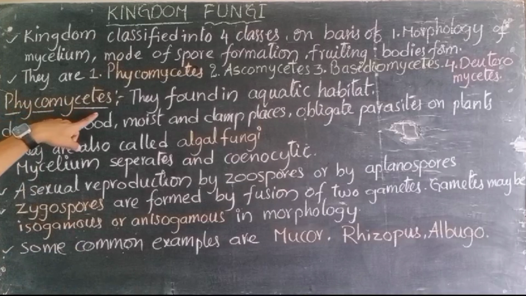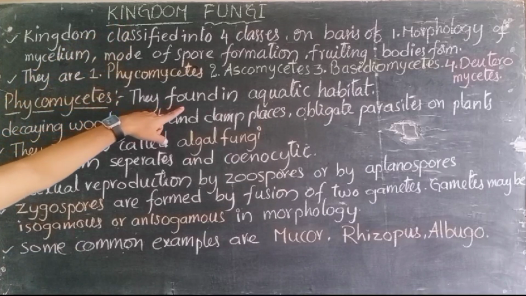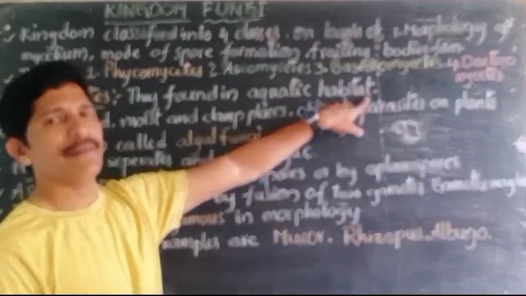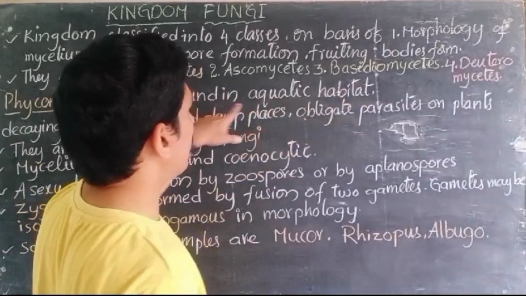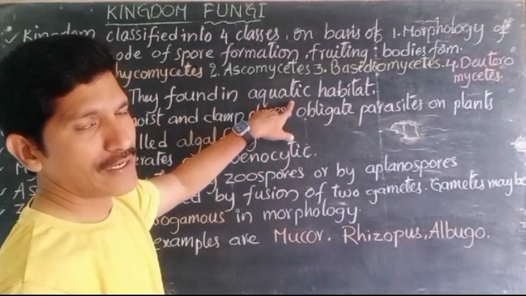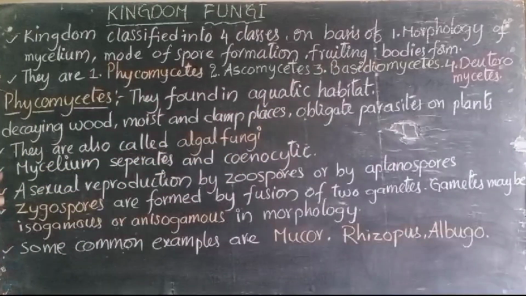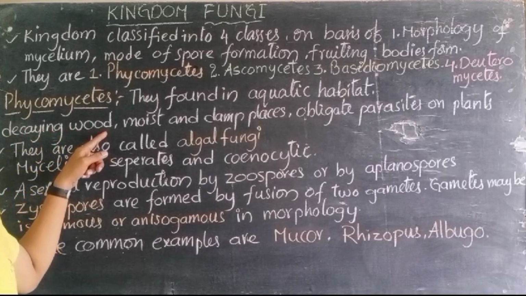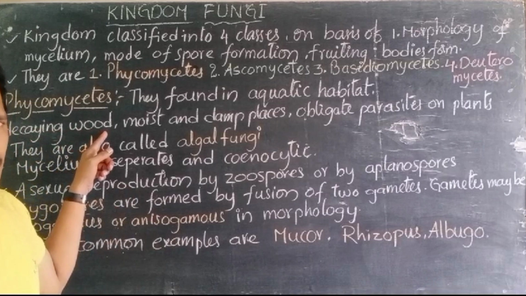The Phycomycetes, the first class of the kingdom fungi, are found in aquatic habitat. This point shows the habitat of the organisms, where they are surviving. They can survive in water, and not only in water but also on decaying wood, old wood that is getting moisture and getting damaged.